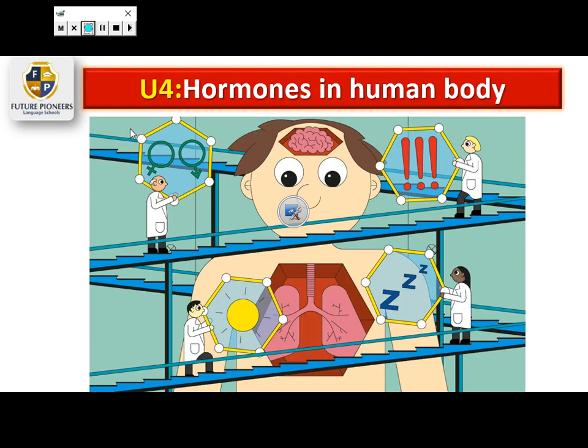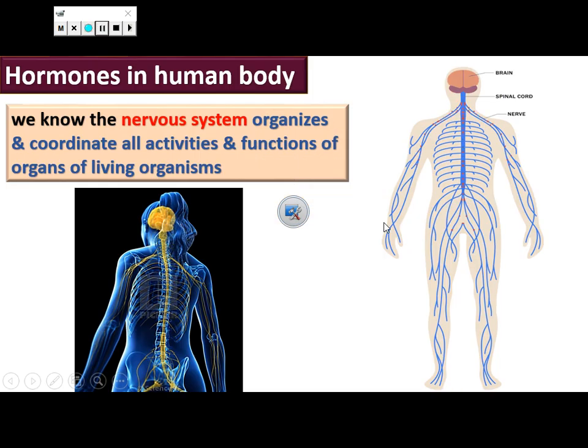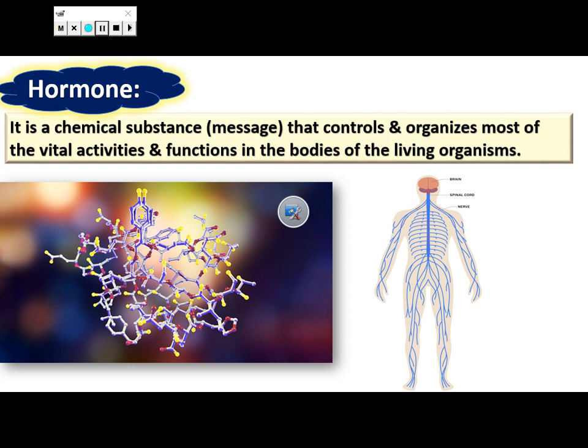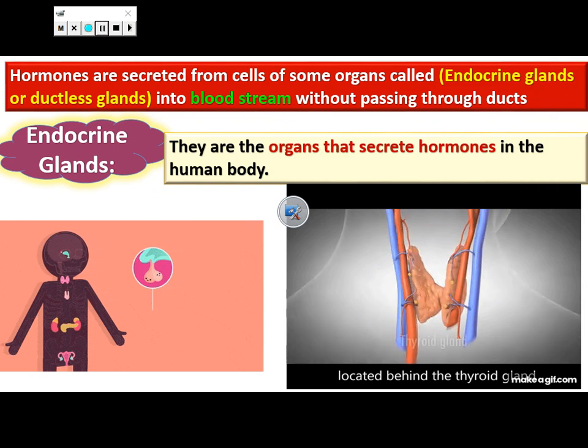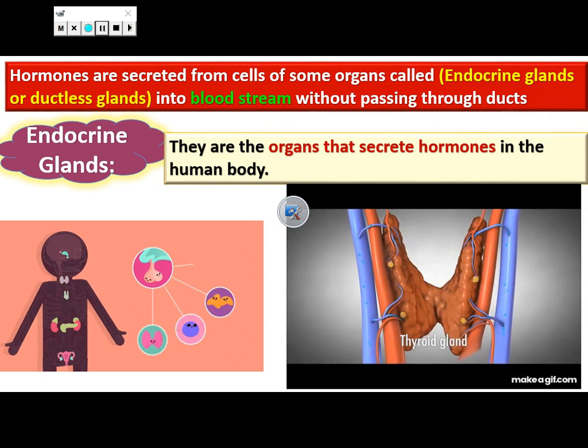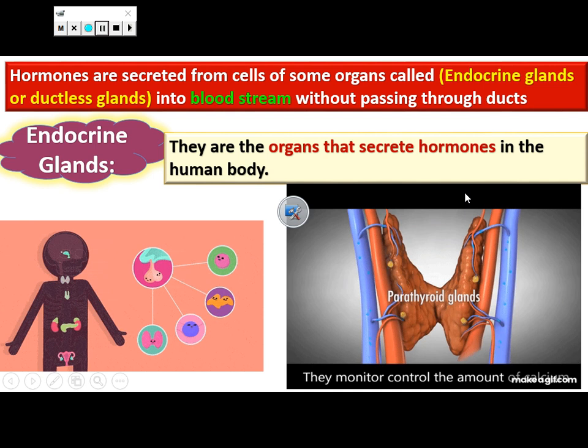Prep 3. Now we end our lesson, which talked about hormones in our human body. Hormones are secreted by special organs called glands. These glands are endocrine glands or ductless glands, as they secrete hormones directly into the blood without any duct.